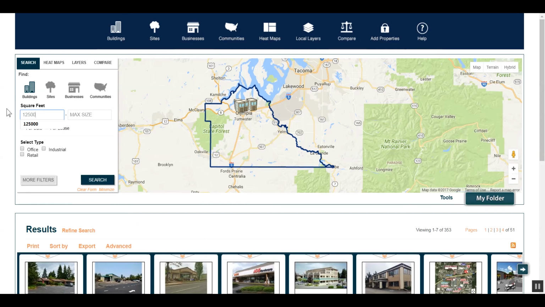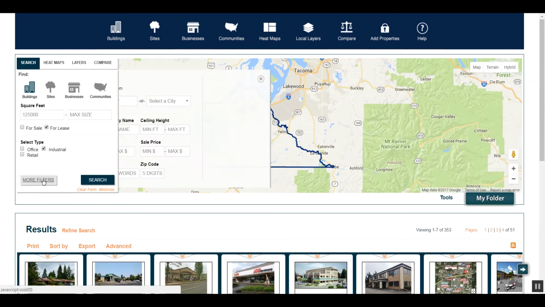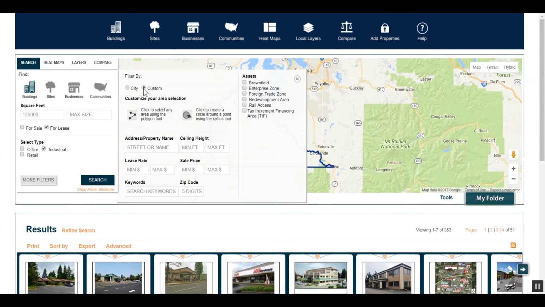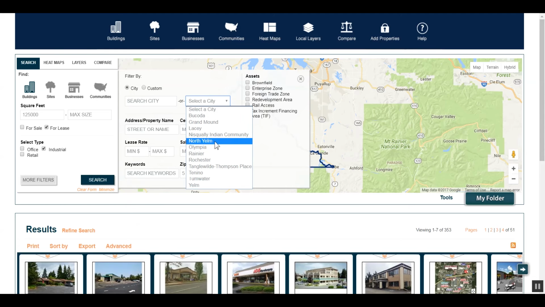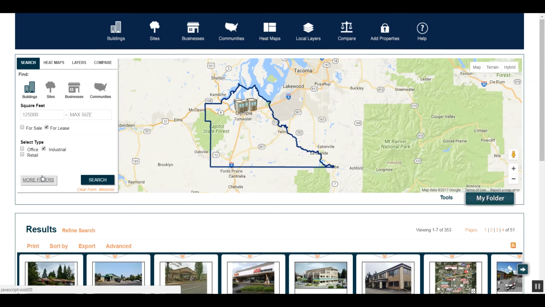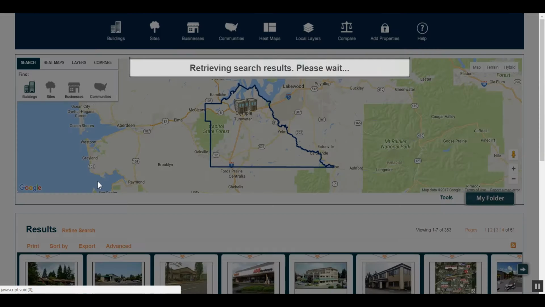If interested, the user can click more filters to even further customize their search to include parameters such as a specific city, specific lease rates, and/or sale price, to name a couple. But for this purpose, we will keep the search as a basic search to see what is available throughout Thurston County. Once we hit search, all properties that fit the parameters will be displayed on the screen. This query came back with one result, which is located in Meridian Campus in Lacey, Washington.